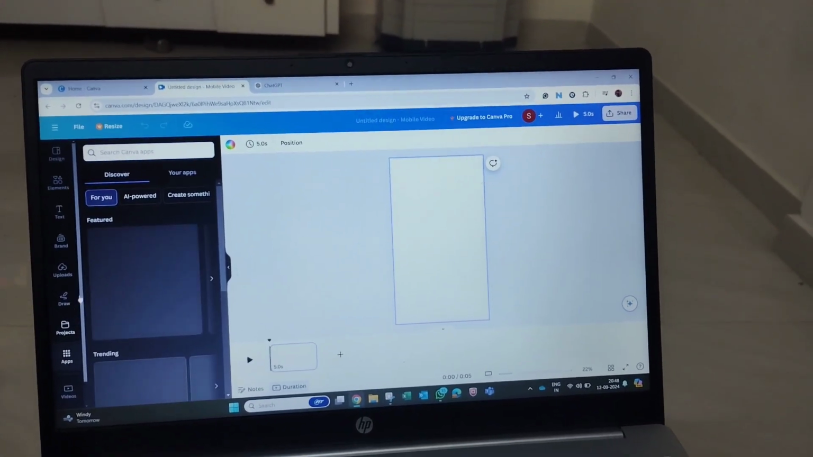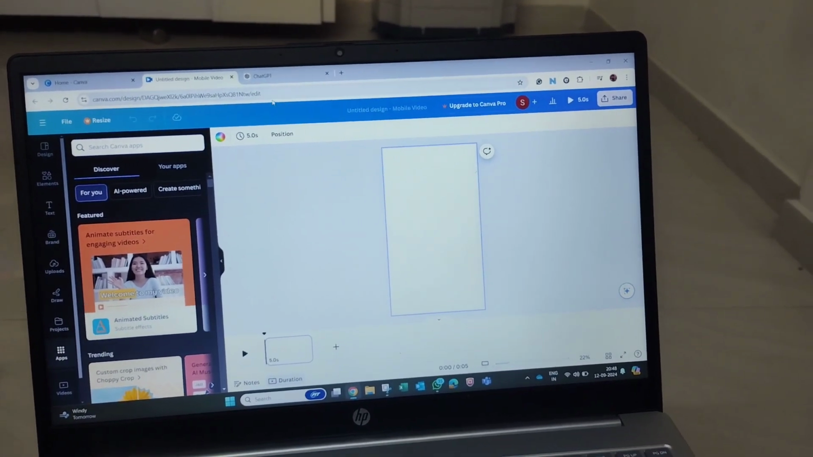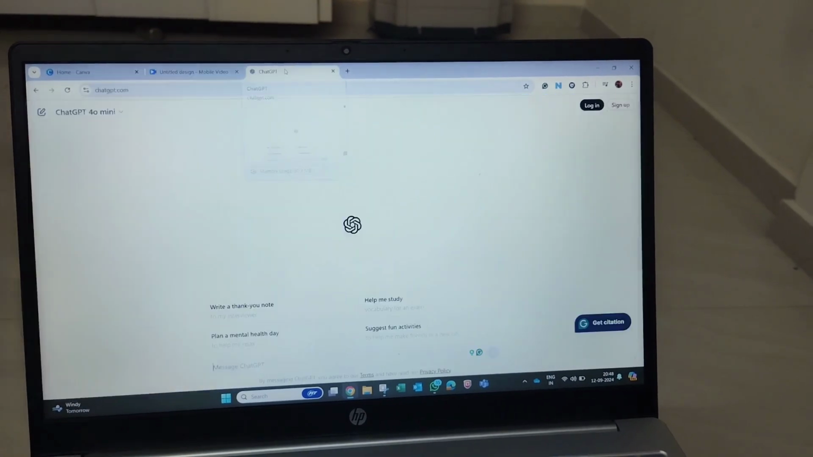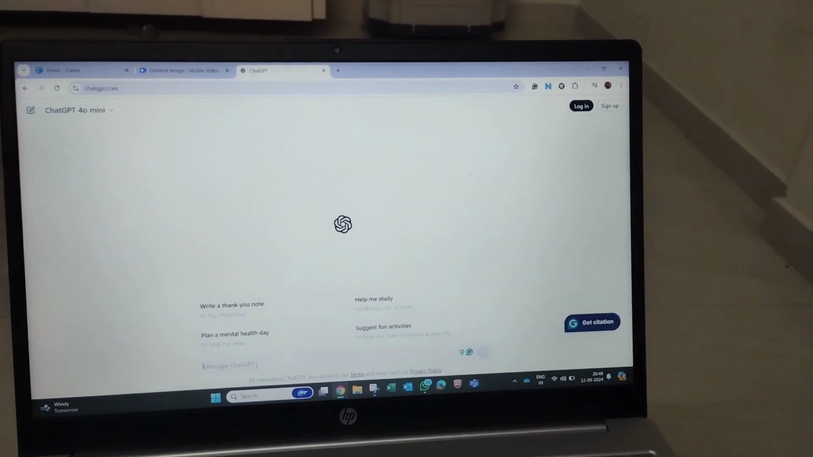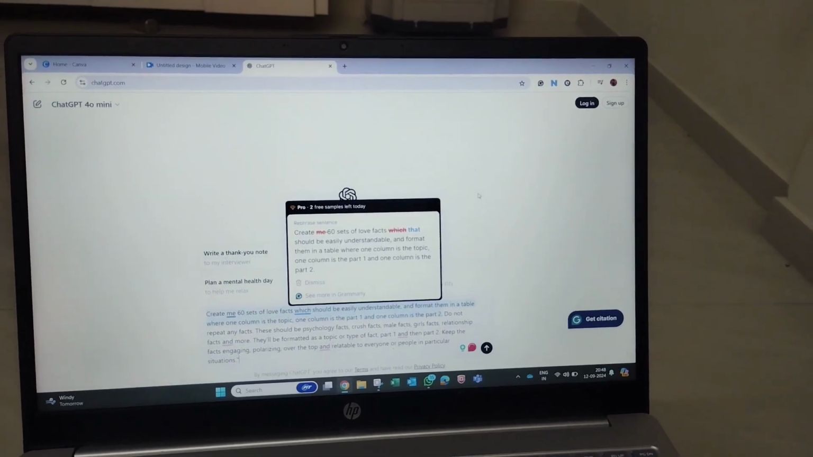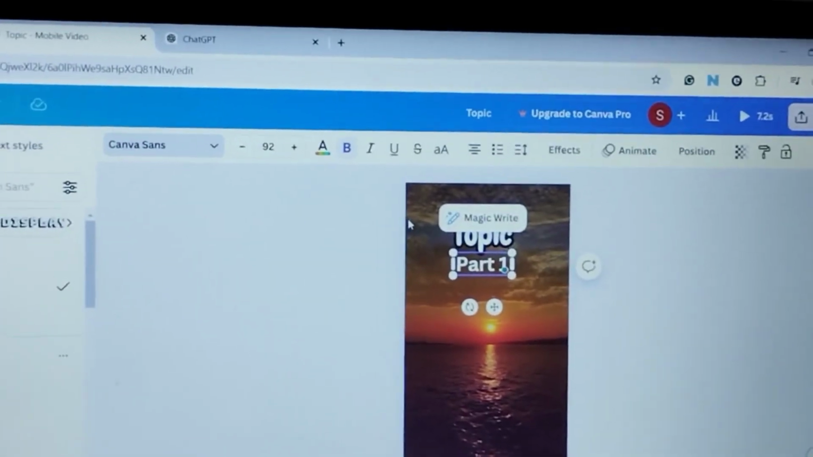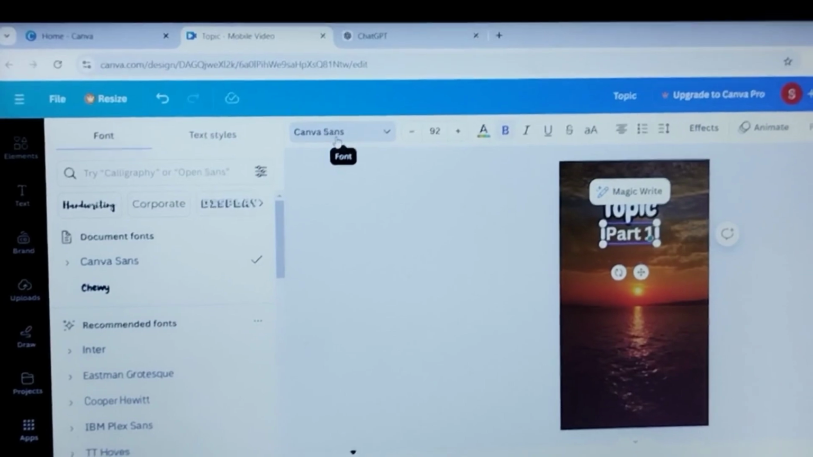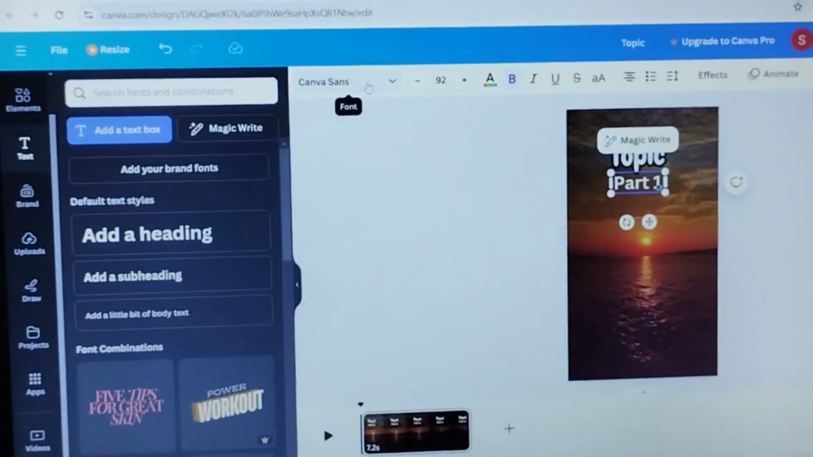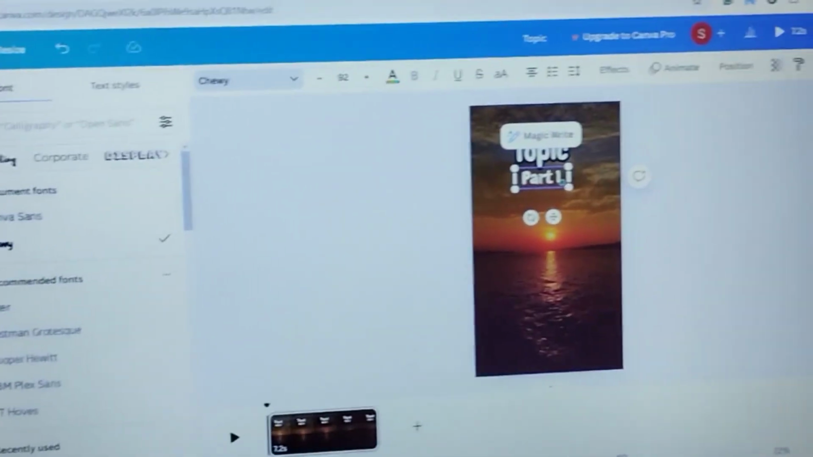So before going to the apps, let me show you a trick with ChatGPT that is useful. So let's go to ChatGPT and enter our prompt. The prompt for this will be given down in the description. So guys, we're going to get the part 1 and change the color. We're going to change it to Chewy again. It has been changed to Chewy.